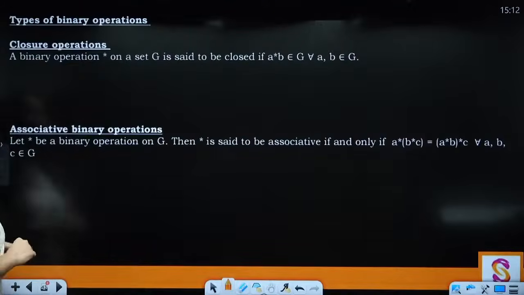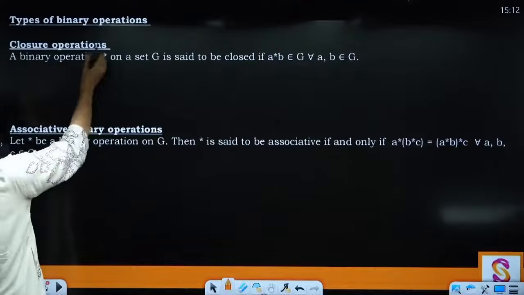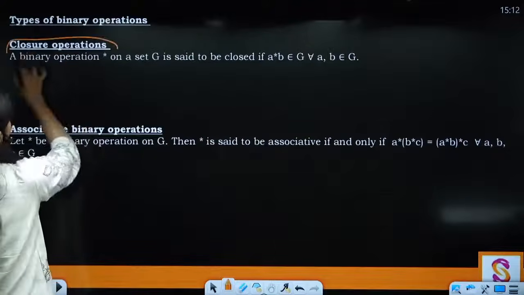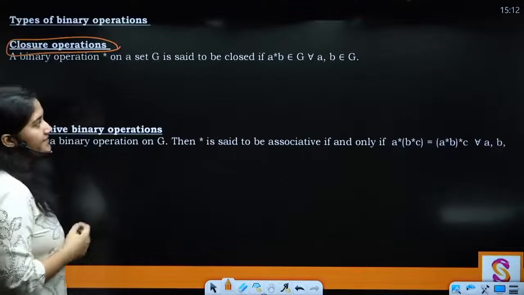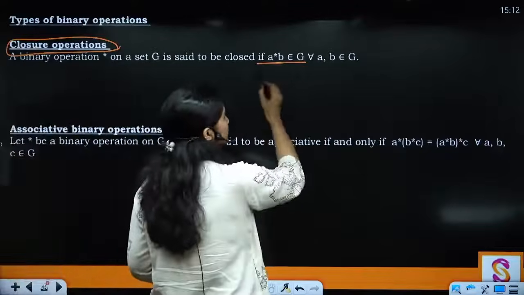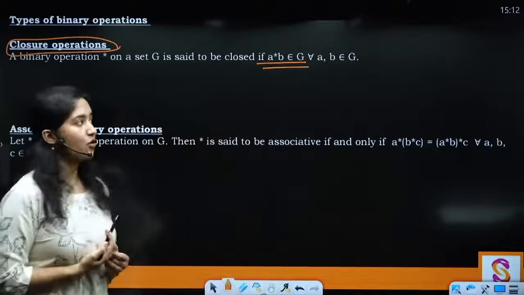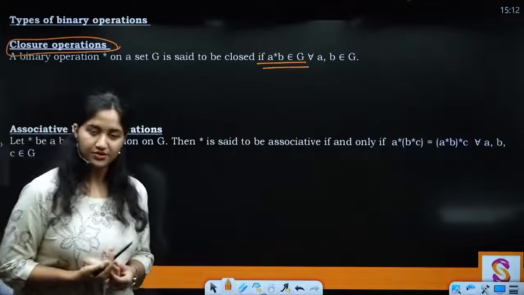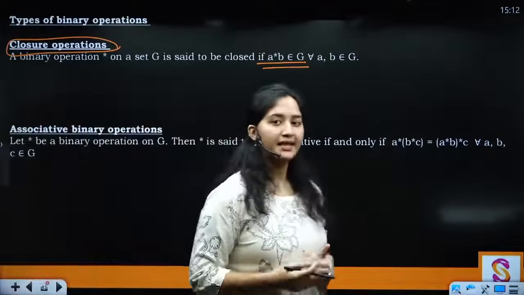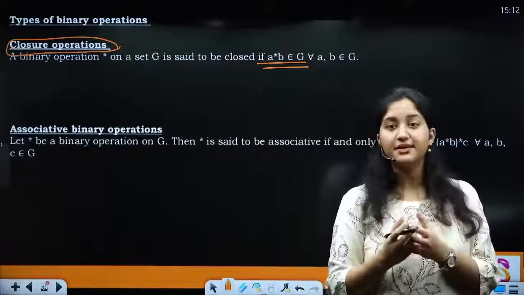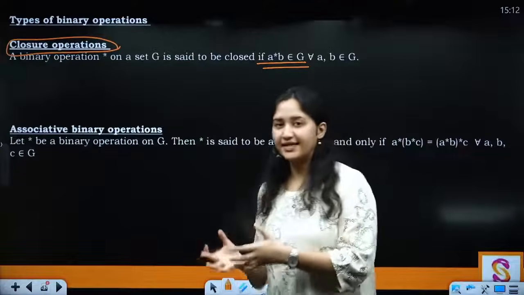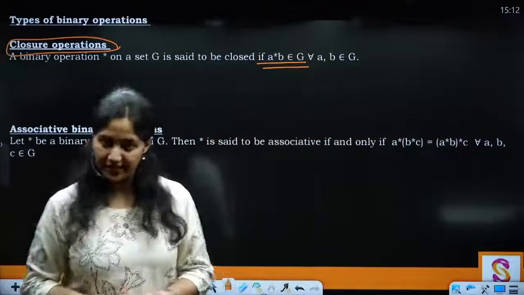Next up we have types of binary operations. Types of binary operations means the closure operation. That means closure property: an operation is said to be closed if A operation B belongs to G for all A, B belonging to G. Meaning if I am applying A plus B then the result must belong to the set itself. That is your closure property, right?